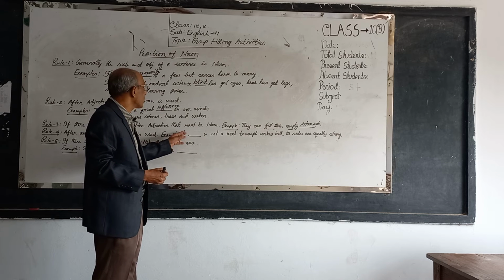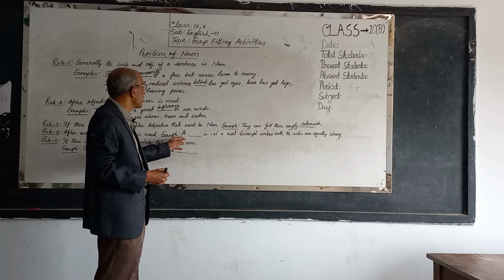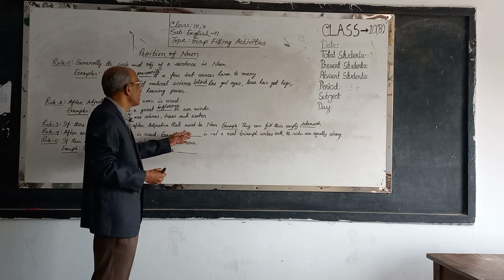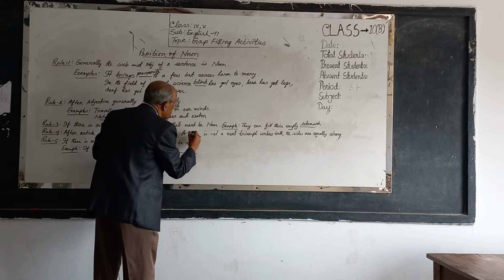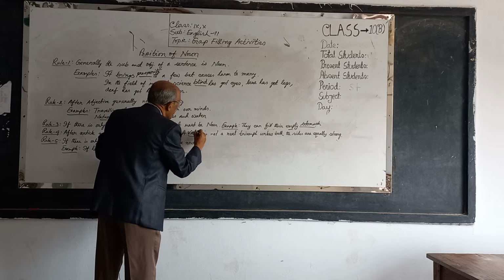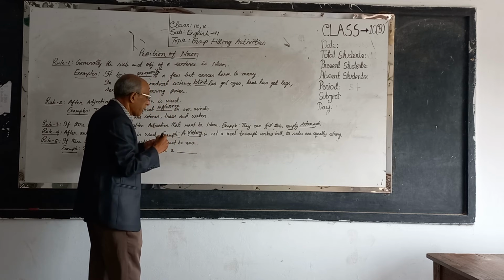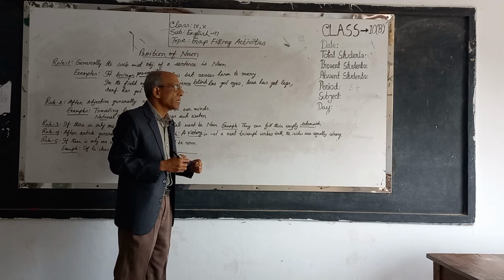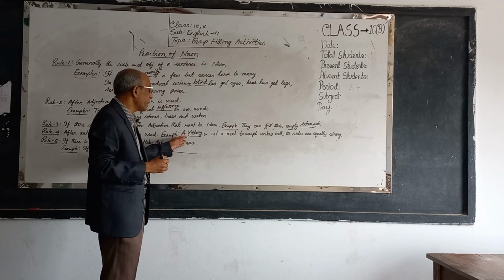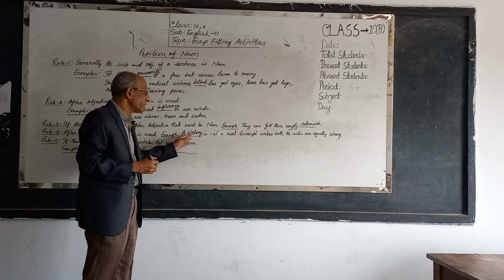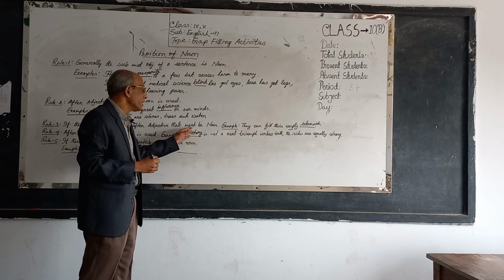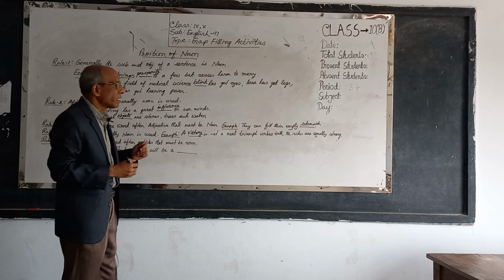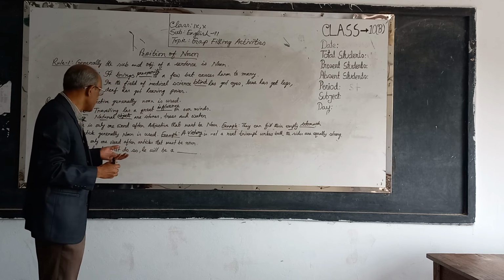At first there is an article, so after the article there will be a noun. According to context we can use big T. A big T is not a real triumph unless both the sides are equally strong.